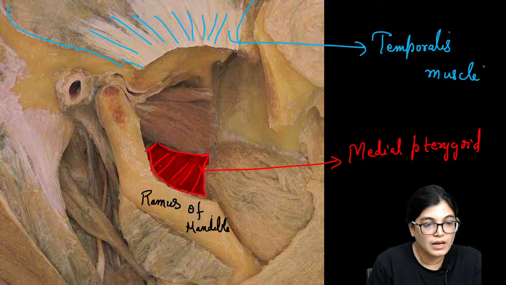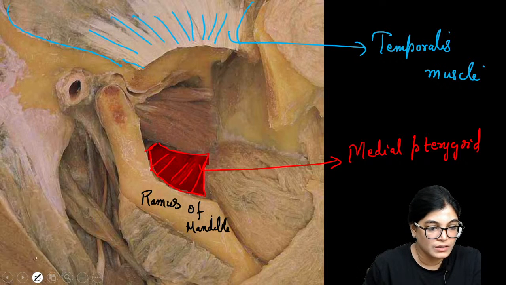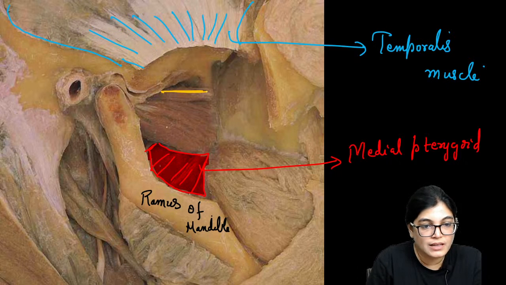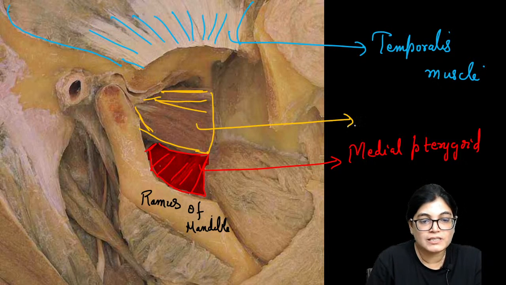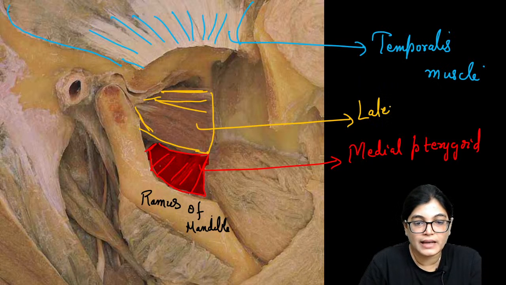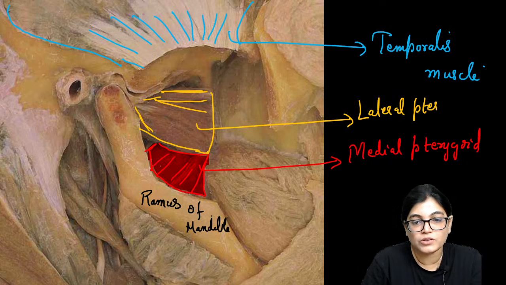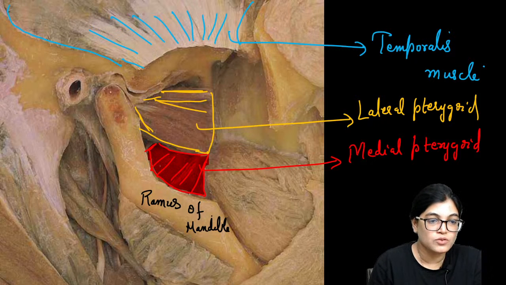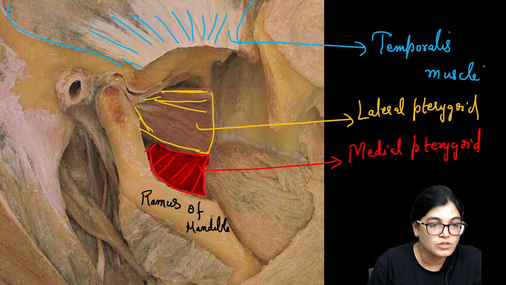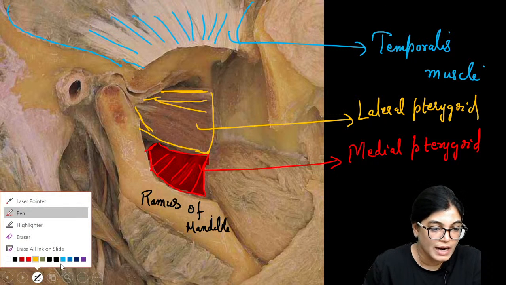Now let's move on to the upper aspect. I want to describe the other one. As you can see, I am describing this upper muscle. This muscle has two heads, and this whole muscle is going towards the TM joint. So which muscle is this? Lateral pterygoid muscle. We identify it because in this diagram you can see it is going towards the TM joint. We can also see part of the articular cartilage here.